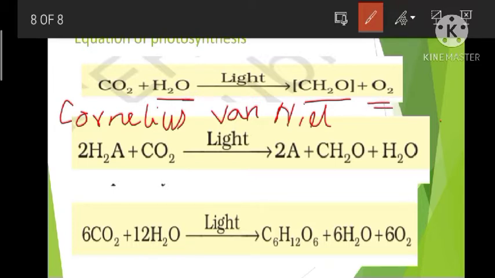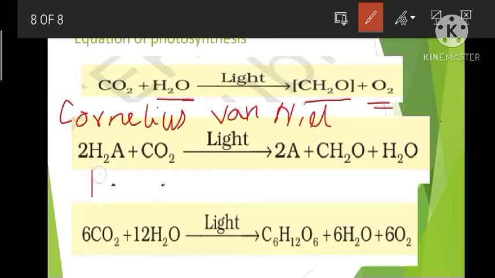Now some of the organisms do not release oxygen during photosynthesis. Why? Because they do not use water as the hydrogen donor. Instead, they use some other hydrogen donor. For example, purple and green sulfur bacteria use hydrogen sulfide instead of water as the hydrogen donor.